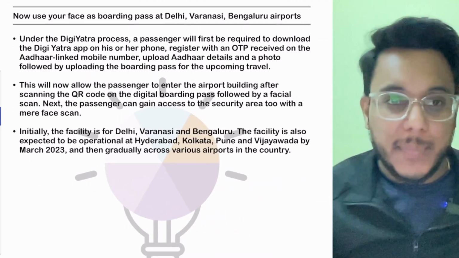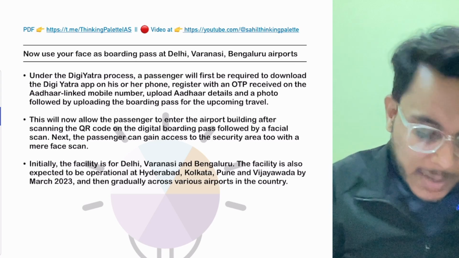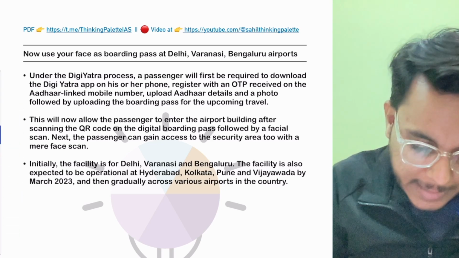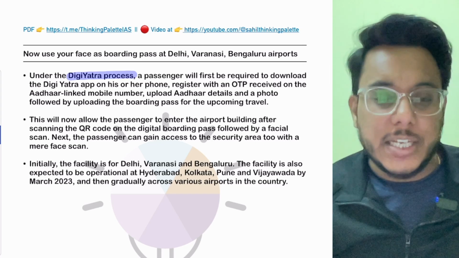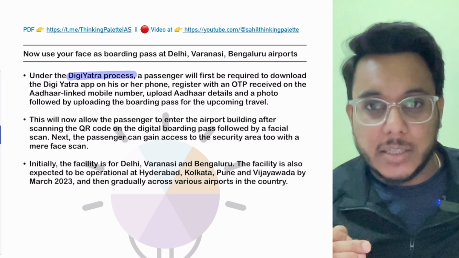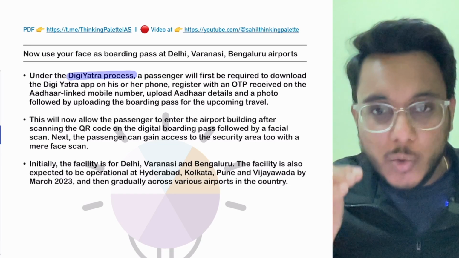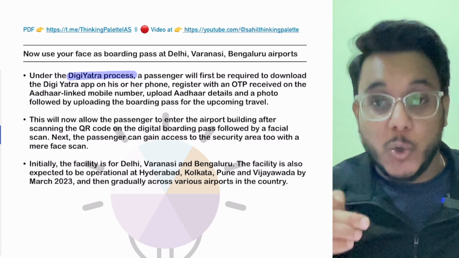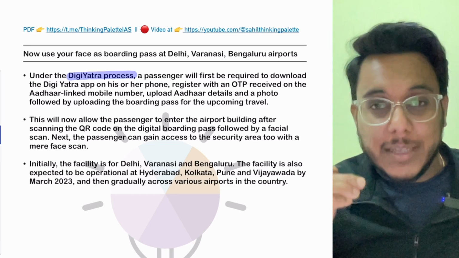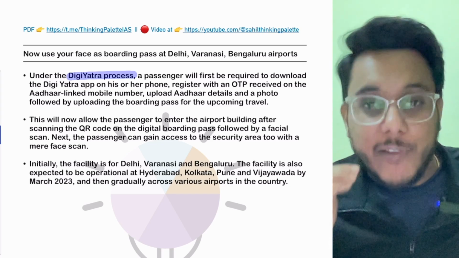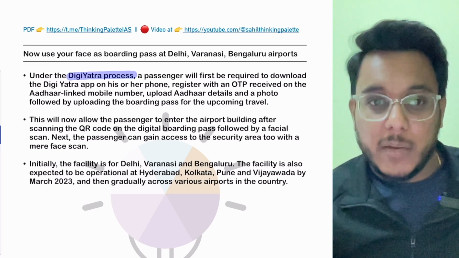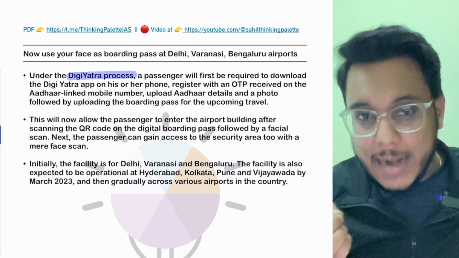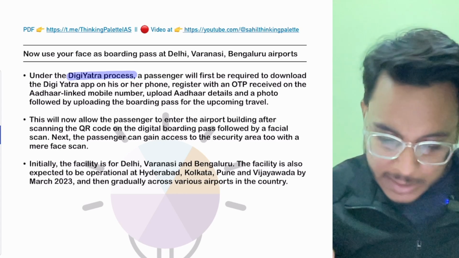So basically, what has happened? The government has come out with the Digi Yatra scheme or Digi Yatra process. Now, what is this Digi Yatra process? In this process, you don't need to actually scan or show your boarding pass. Rather, the boarding can be done by using your face. Okay, so your face will become your boarding pass. Now, here, what will be done? The government has now launched the Digi Yatra process.